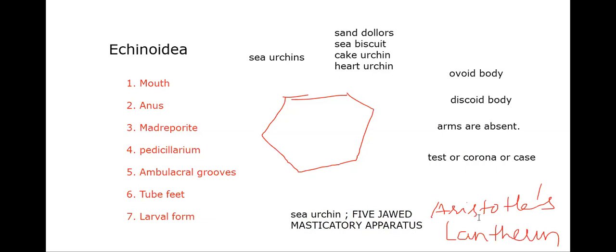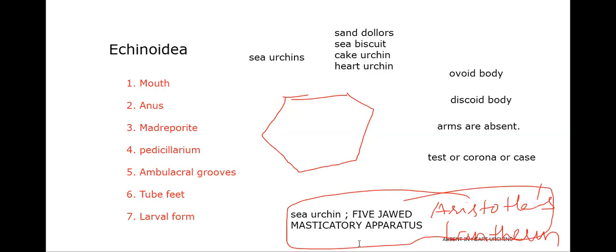These are all very famous and important. But the same structure is absent in heart urchins. Sea urchins have this five-jawed ringed structure, but in heart urchins it is absent.